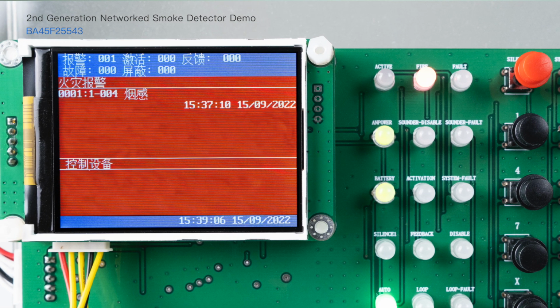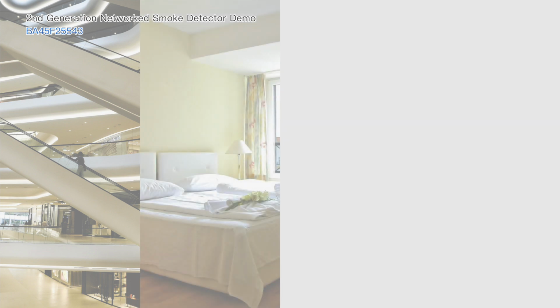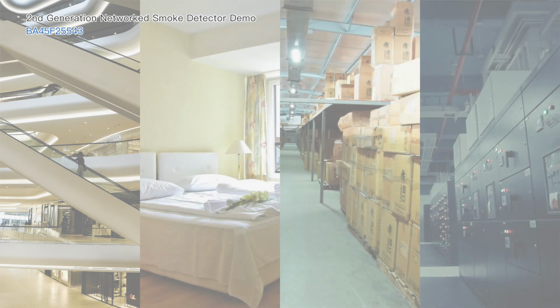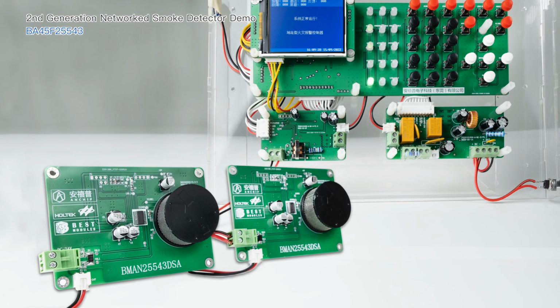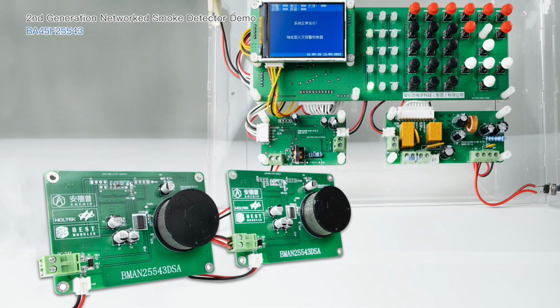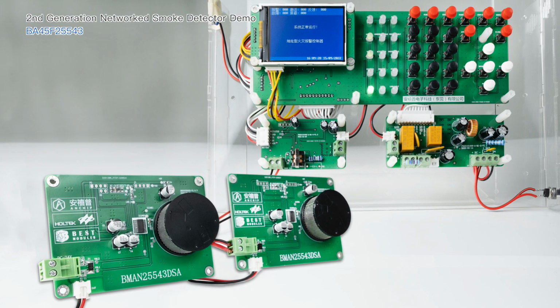It is suitable for use in shopping malls, restaurants, warehouses, computer rooms, and other civil and industrial places of fire warning systems. The above has provided the introduction of the Holtec BA45F25543 product.